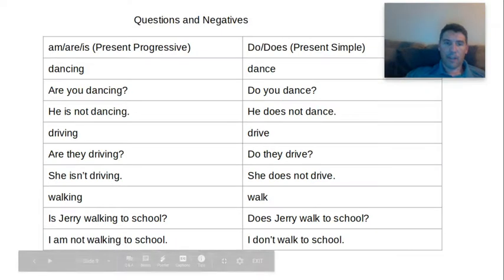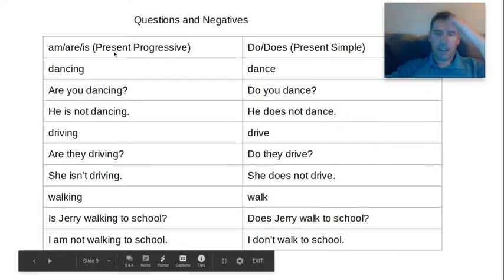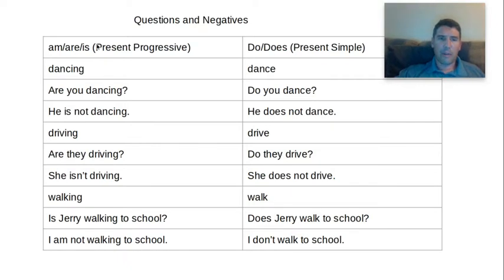Okay, one more thing I want to talk to you about, because I've noticed in all my years of teaching that there's a lot of confusion with be verbs and do and does. So I often tell my students, okay, remember, it's almost like there's a triangle, and there's do and there's does and there's did, and in the middle of that triangle is the base verb. Do, does, did, base verb. If you can remember that it will help you so much.